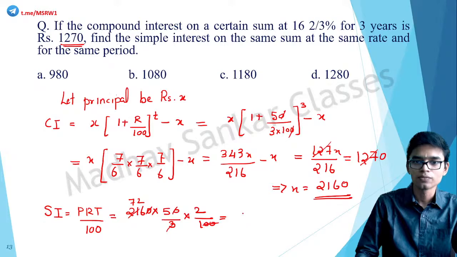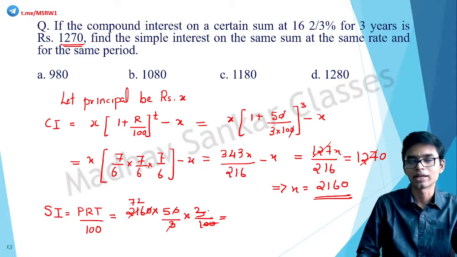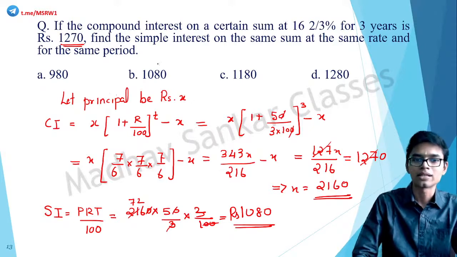Sorry, time is given as 3 years. So these two zeros get cancelled out, and 3 and 2160 goes as 720. So 72 into 5, 360 into 3, that is 1080. Answer is option B.